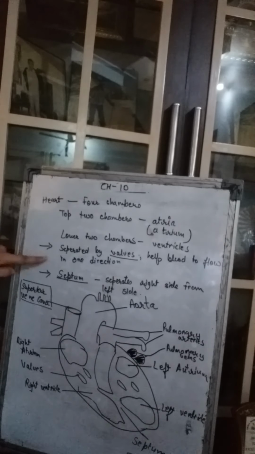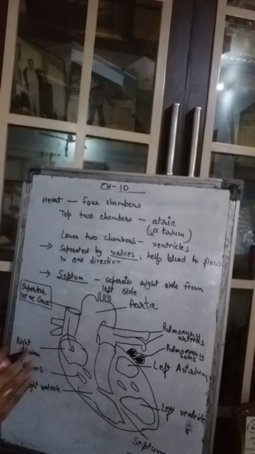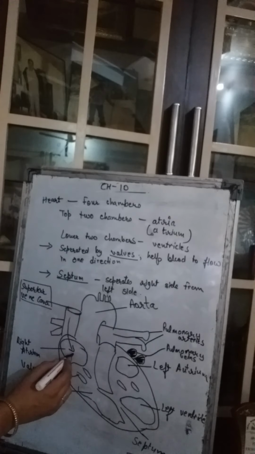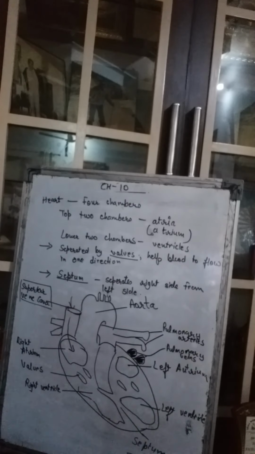It brings the blood from all the parts of the body, and the blood goes into the right atrium. Right? Then this right atrium receives the impure blood from the superior vena cava. It receives that blood and it passes it to the right ventricle.